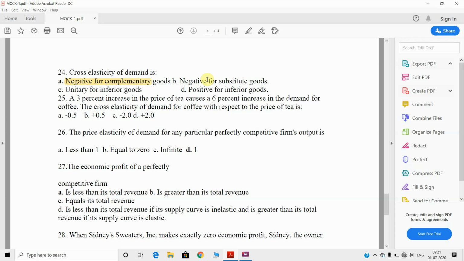So it is double. It is very easy. So the answer will be plus 2. That will be the answer. D will be the answer. 25 done.